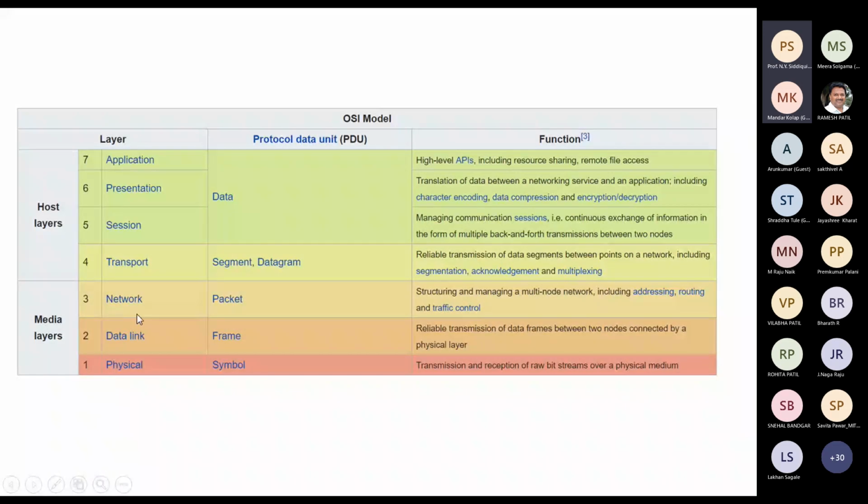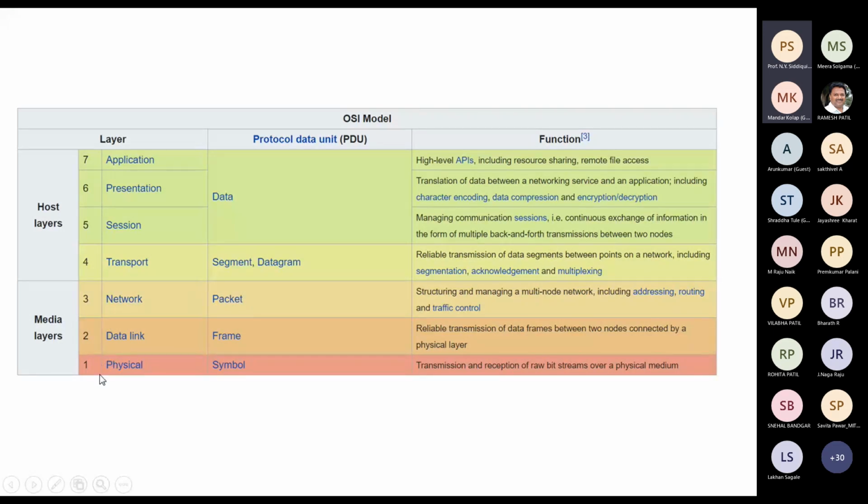In the data link layer, it will show how the data has to travel from one device to another, like through which nodes, as there are certain things in the middle. So which is the nearest way to reach the destination is mentioned by the data link layer.